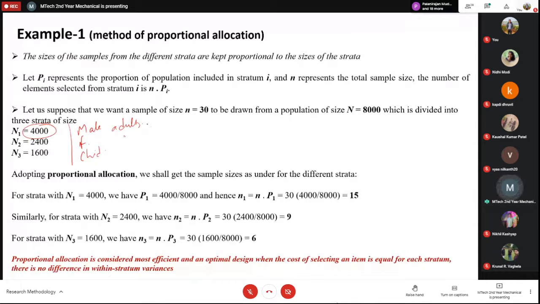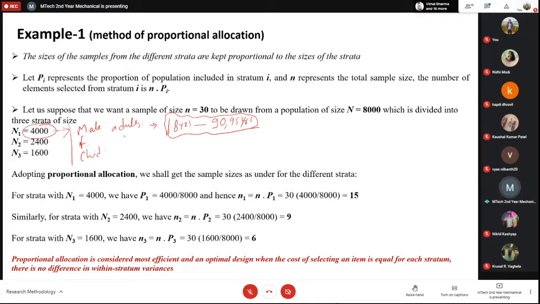So if these 4,000 are male adults, then it can be anyone above, for example, say 18 years of age. And if someone is 90 years or 95 years or 100 years old, then they will also be in this group. So in this 4,000, we actually have a very large strata, very large variance, very large distribution. We cannot simply take a representative or a proportional sample from this, right?